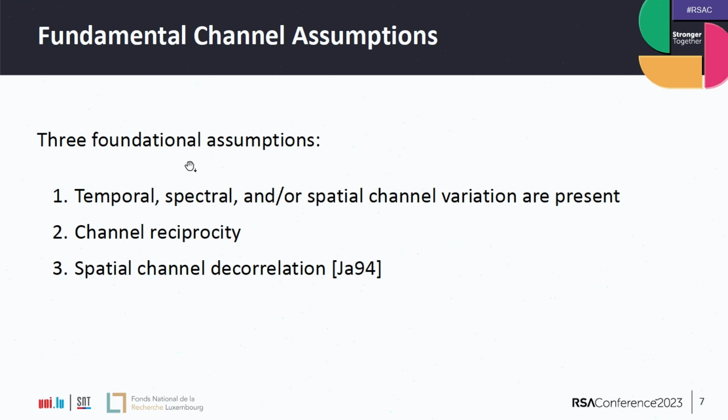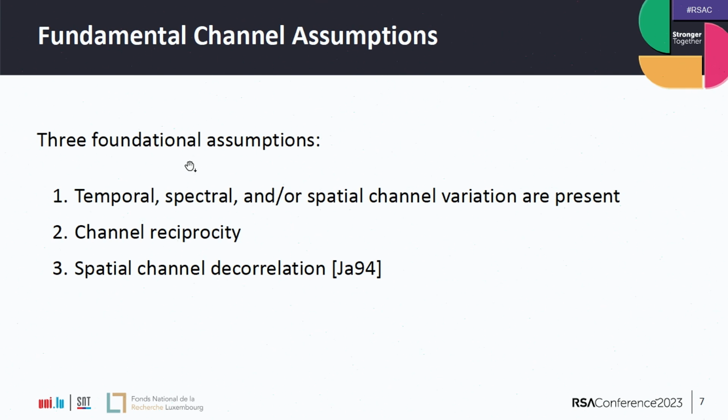this wireless environment. And finally, the third one is the security-critical one, spatial channel decorrelation, which says that the adversary can also make measurements and obtain these random sequences, but if he is apart from the legitimate measurement devices, the random sequence that he obtains will be somewhat decorrelated from the measurements of the legitimate parties.